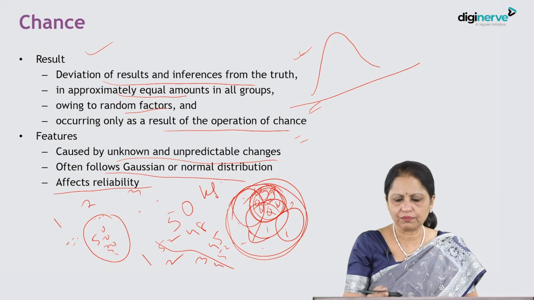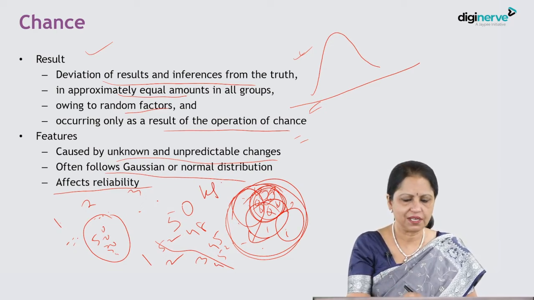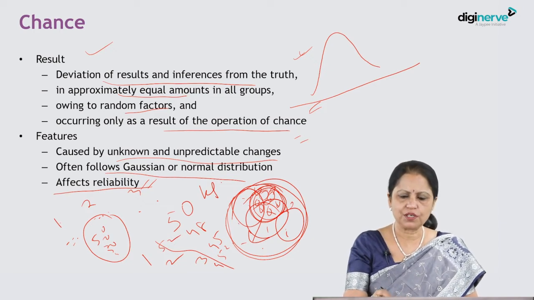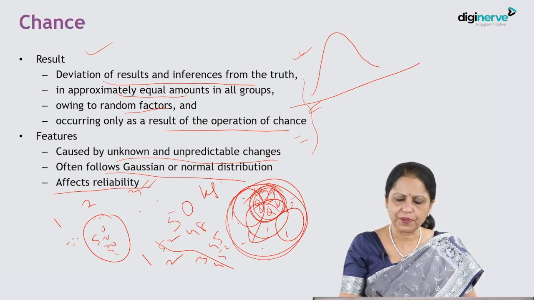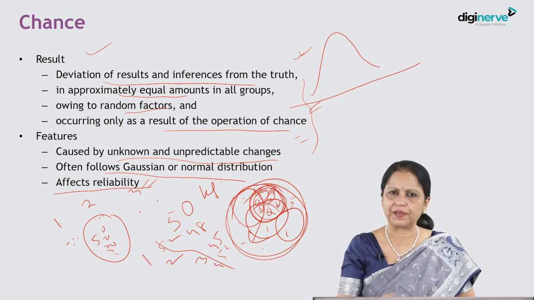So the more the difference, the more the chance or sampling error, the less the reliability. That depends on the sample size. Again, I will explain this at the time of the sampling session. So basically chance affects the reliability. Because we are taking multiple samples, differences come, so the repeatability is compromised to a certain extent.